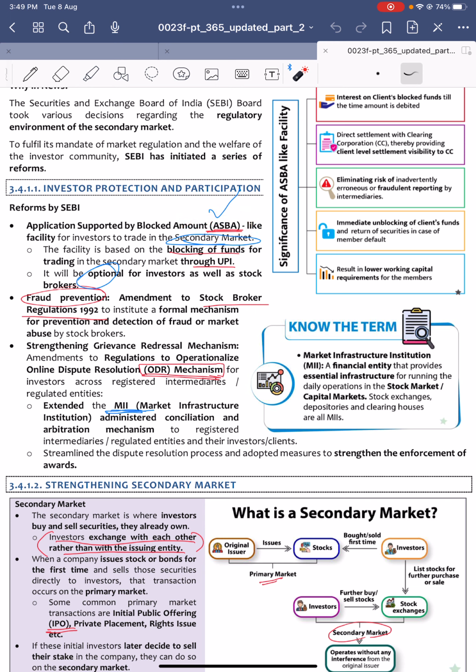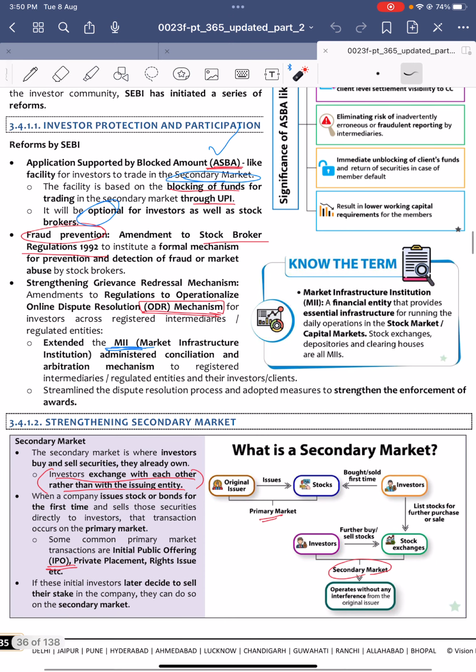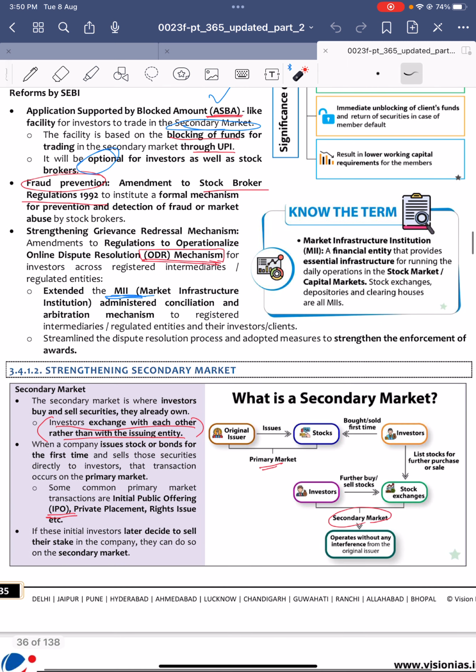Application supported blocked amount is nothing but a facility for blocking of funds for trading through UPI. Okay, and it is optional only. If someone needs to block their funds, then they can go through this. And then the next one is for fraud prevention. It made some amendments to the stockbroker regulations of 1992.